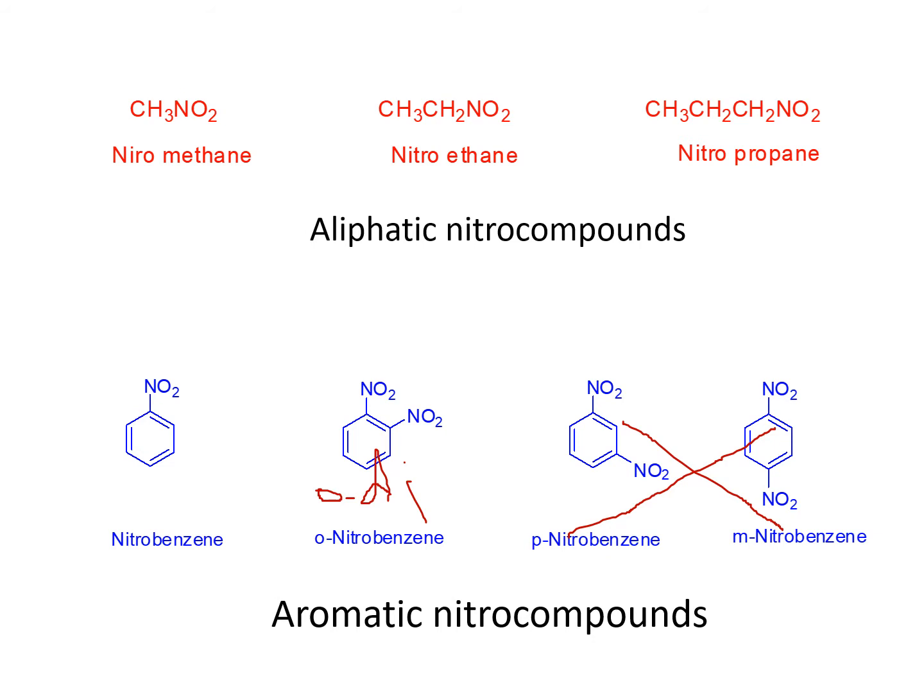Here, 1, 3 positions are meta, so it is meta dinitrobenzene. Here 1, 4 positions are para. That's why it is para dinitrobenzene. I have just written the names. Para dinitrobenzene is this. Meta dinitrobenzene is this.